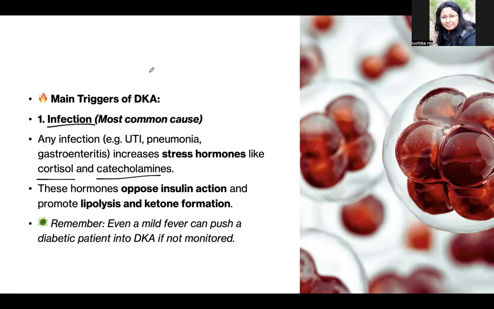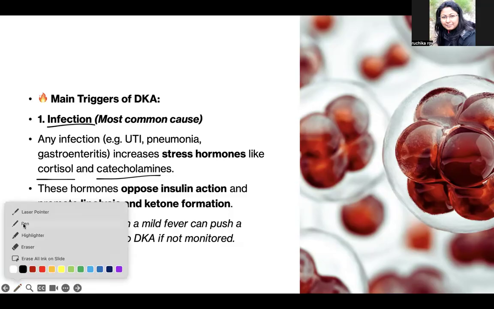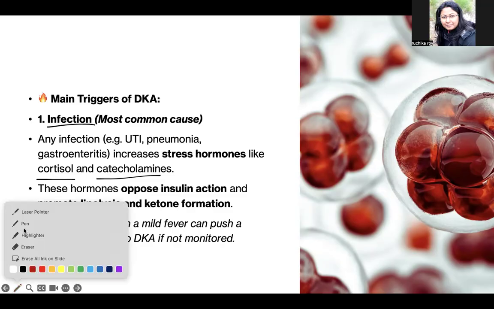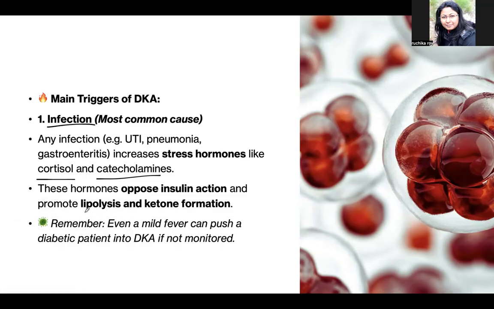In the last video, we already studied that when insulin is low, lipolysis increases. So fat destruction increases. The breakdown of fat increases, which we call lipolysis, and then there is formation of ketone bodies. Remember, even a mild fever can push a diabetic patient into DKA if not monitored. This is very important too.